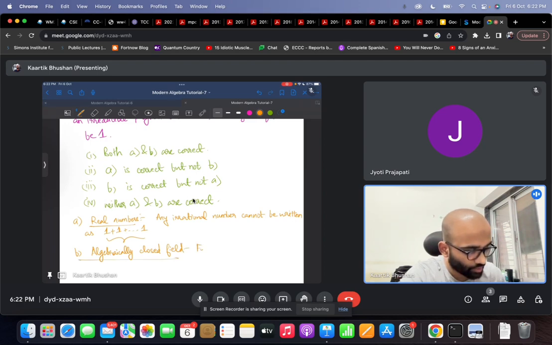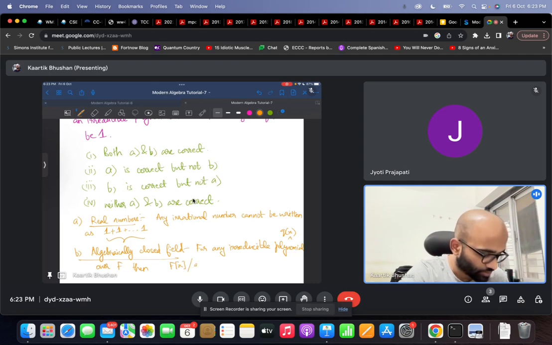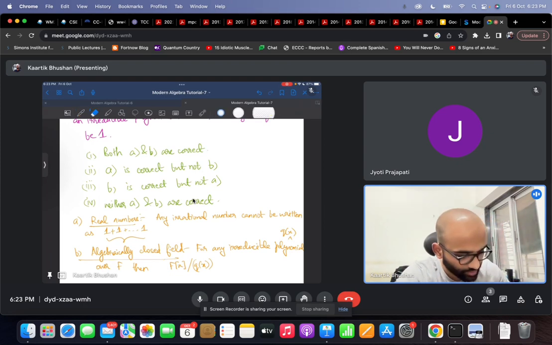It means that for any irreducible polynomial over the field F, let's say q(x), the algebraic extension F[x] quotiented with the ideal of q(x) is equal to F itself.